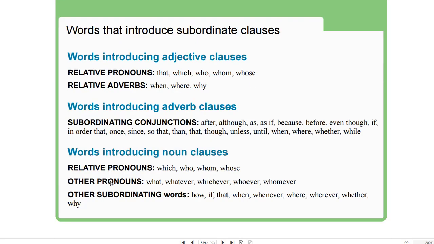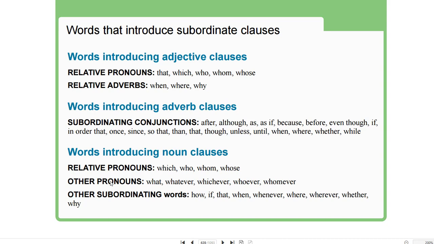Words that introduce subordinate clauses. Words introducing adjective clauses: relative pronouns: that, which, who, whom, whose. Relative adverbs: when, where, why. Words introducing adverb clauses: subordinating conjunctions: after, although, as if, because, before, even though, if, in order that, once, since, so that, than, that, though, unless, until, when, where, whether, while.